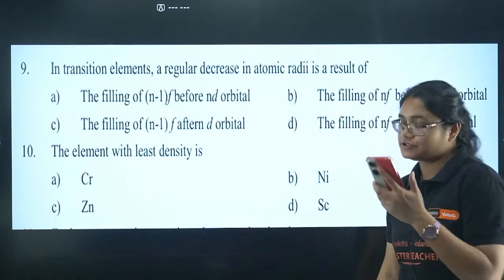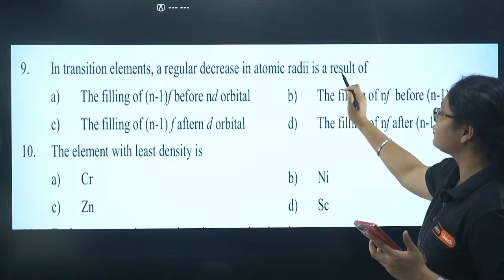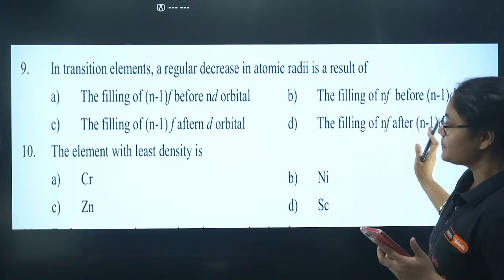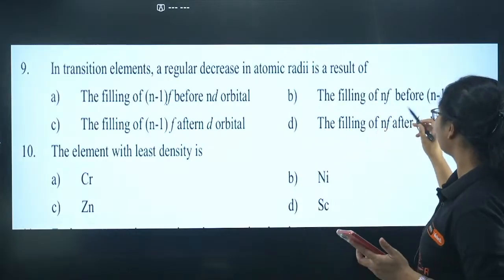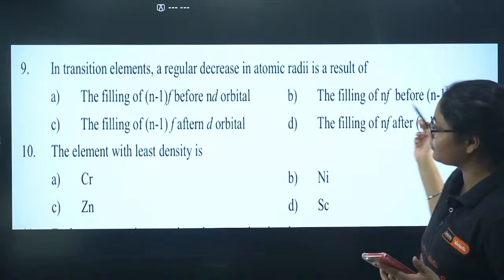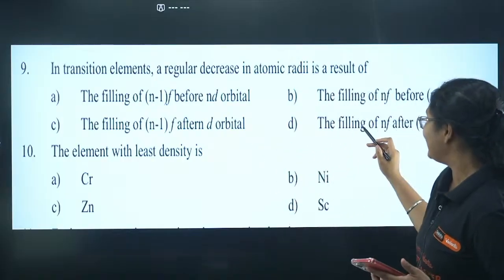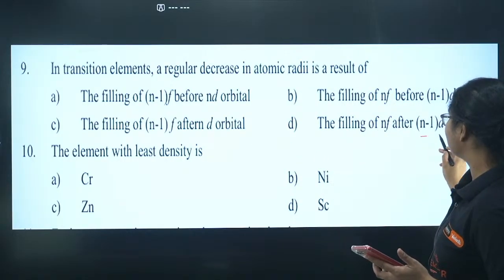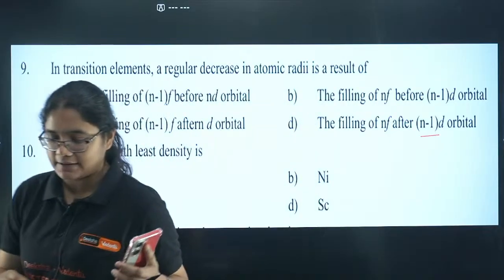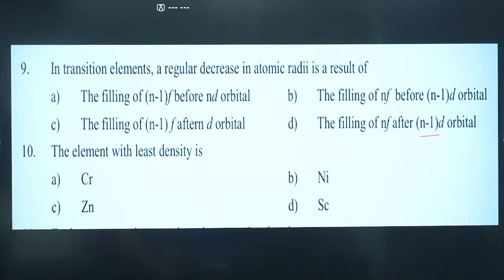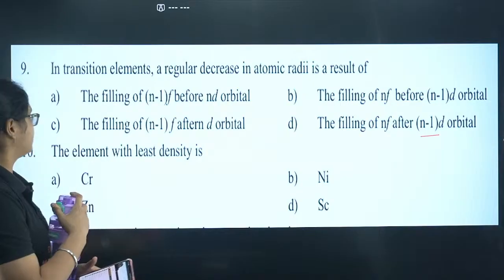Moving to the 9th question here: in transition elements, a regular decrease in the atomic radii is a result of filling of n-1f before nd orbital, filling of nf before n-1d orbital, filling of n-1f after nd, and filling of nf after n-1d. So students, please solve this question. Just let me have a little water. I'm very thirsty now. Yes, please tell me which is the correct answer for question number 9.